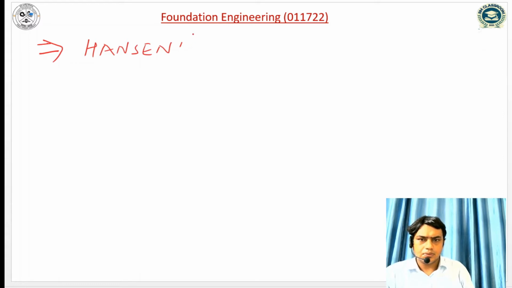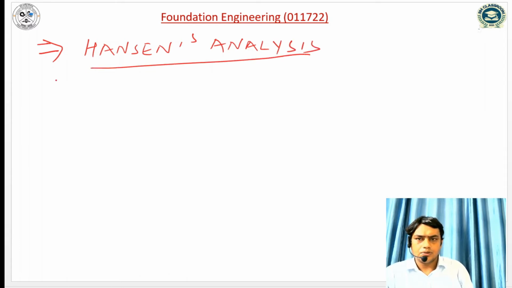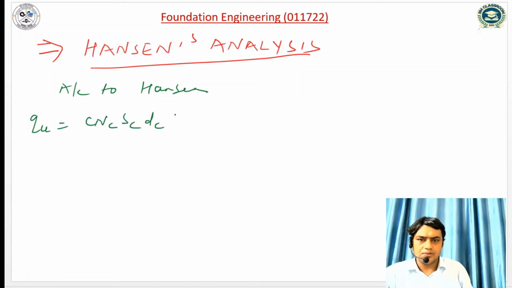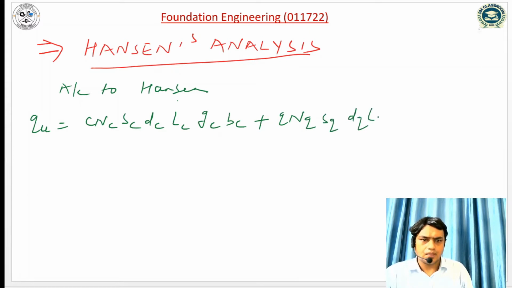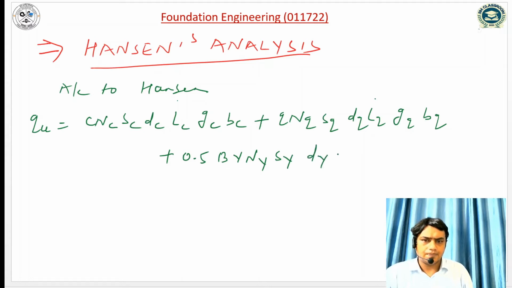Hansen's analysis. According to Hansen, the ultimate bearing capacity can be written as c Nc sc dc ic gc bc plus q Nq sq dq iq gq bq plus 0.5 B gamma N gamma s gamma d gamma i gamma g gamma b gamma.